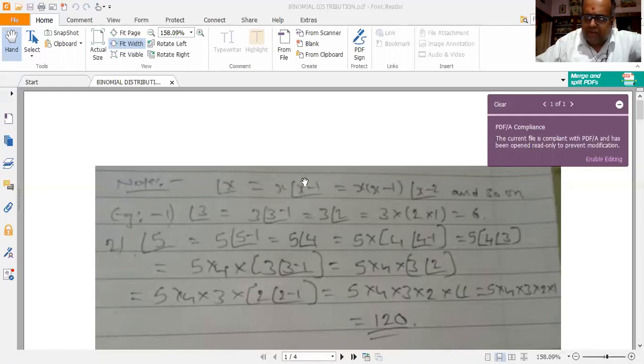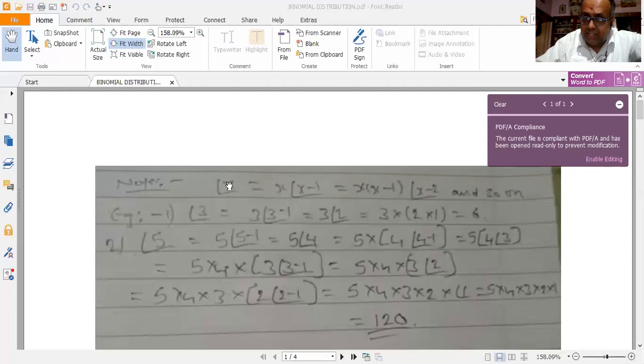Now treat this x minus 1 inside the factorial sign as if it were x. Then factorial of x minus 1 can be written as x minus 1 into factorial of x minus 1 minus 1, which gives me x minus 1 into factorial of x minus 2.